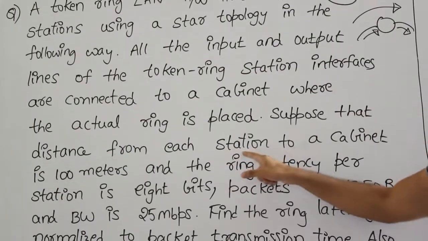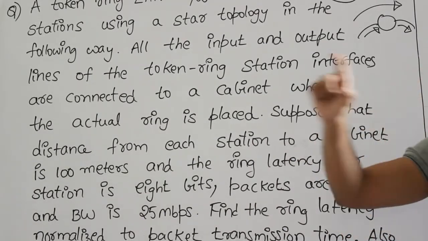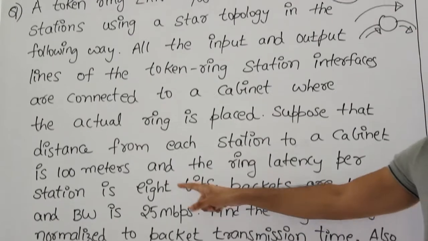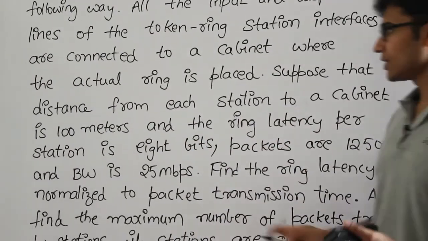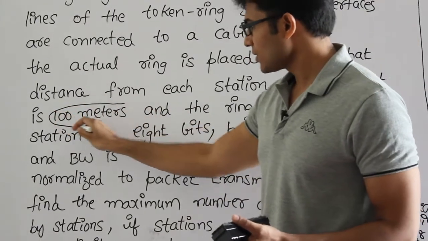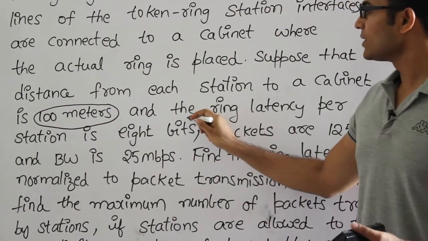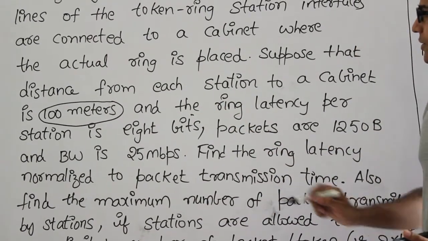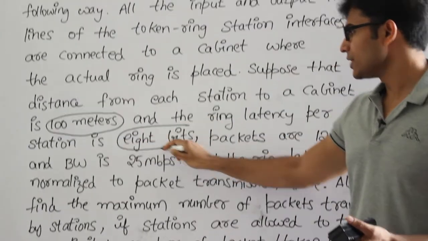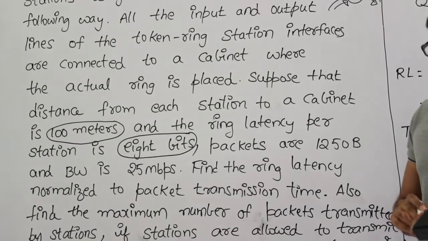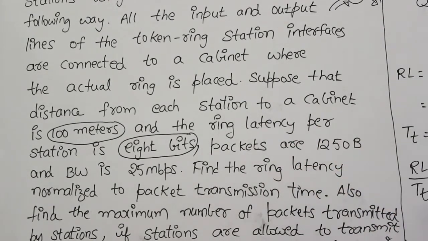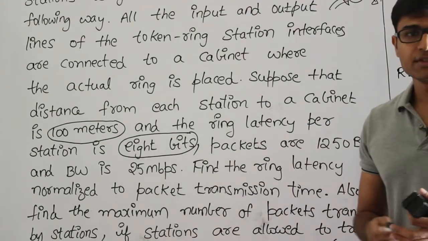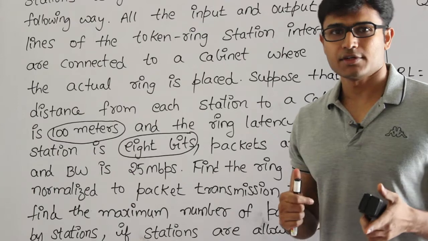Suppose that the distance from each station to the central cabinet is 100 meters and the ring latency per station is 8 bits. Ring latency per station is nothing but the bit delay introduced. It is not actually the ring latency. Even though they are saying ring latency per station, what they actually mean is the bit delay introduced by every station. Actual ring latency is propagation delay plus number of stations times bit delay.